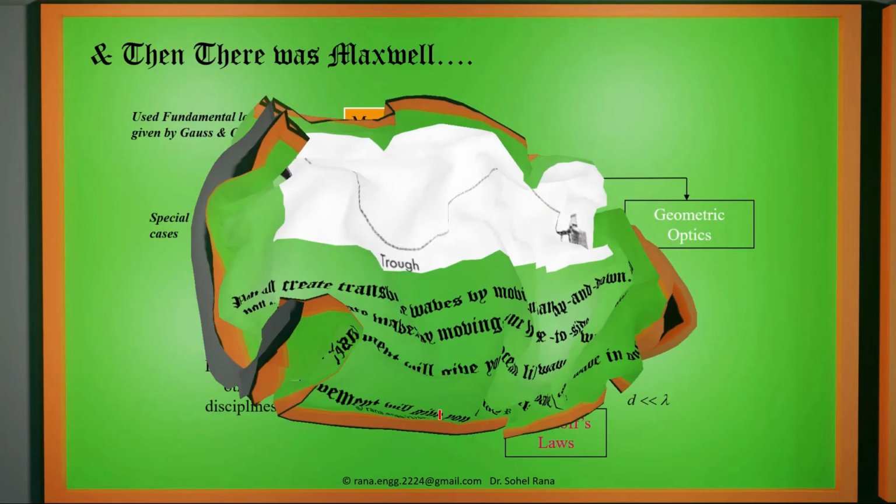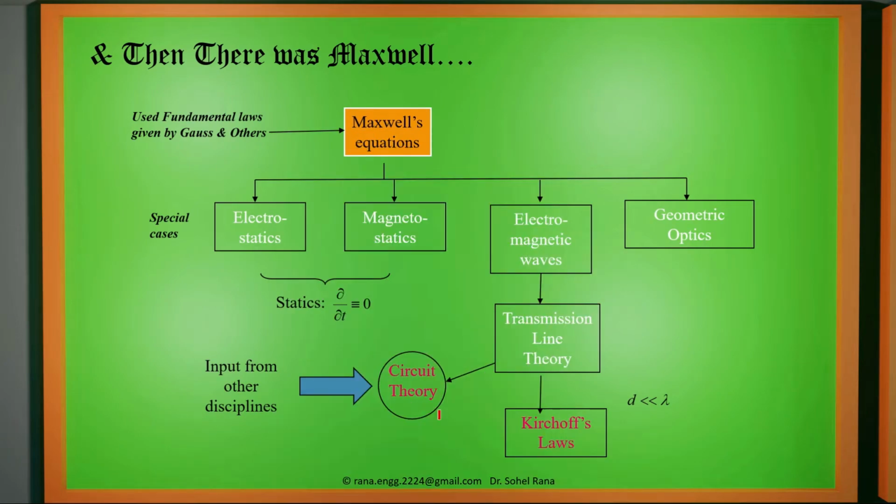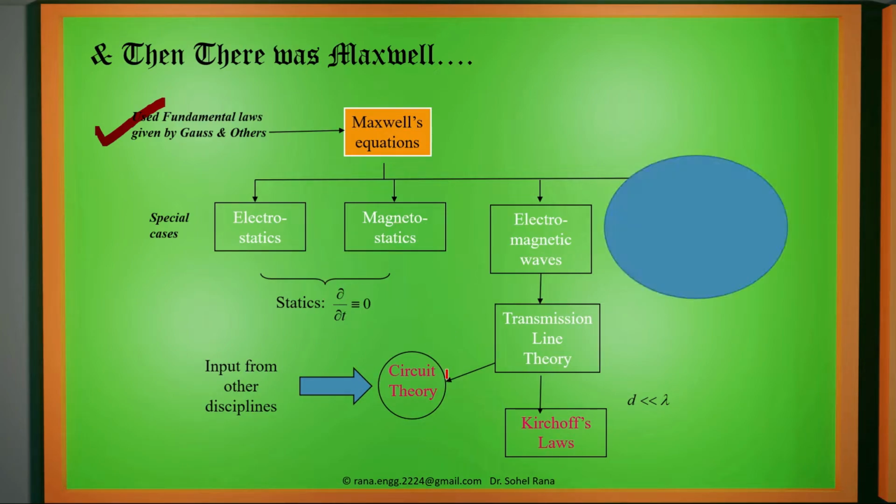So all these fields we have to study, we have to combine them with Maxwell's equations. What Maxwell did: earlier equations were formed by previous scientists like Gauss and Ampere. He compiled them in one place. So we will see the applications related to this particular subject, and whatever applications we are not using, we will omit. So Maxwell's equations are given for electrostatic and magnetostatic.